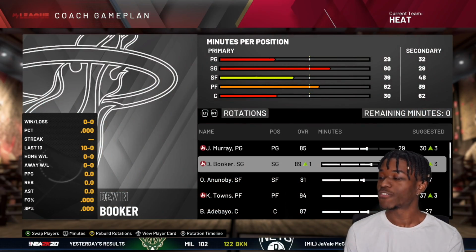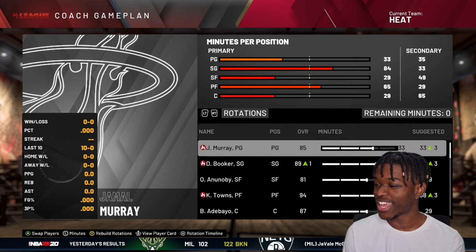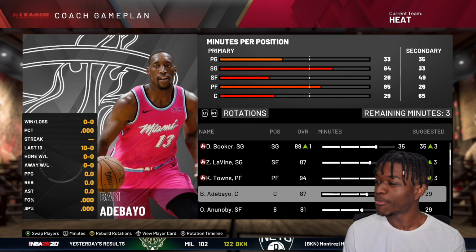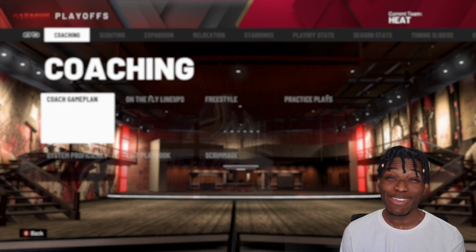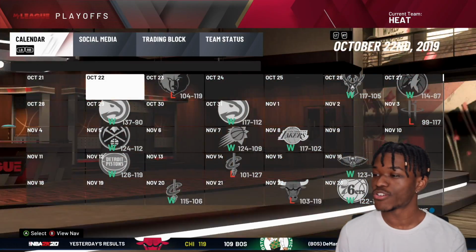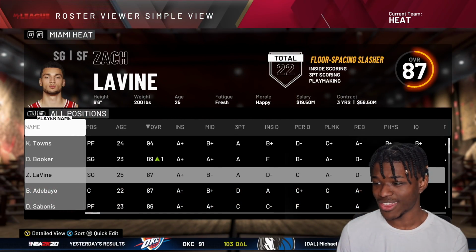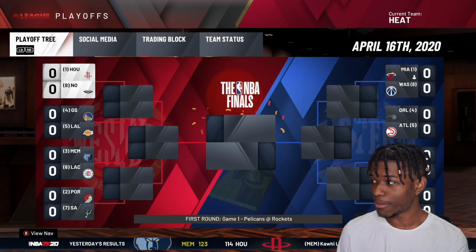Okay. Playoff time. The most exciting thing about this is that, what the heck? They're not starting Zach LaVine? The most exciting thing about this is that I don't have to make any more trades. And hopefully we put together the right team, all things considered. I thought we put together a good team. But let's see how it goes.